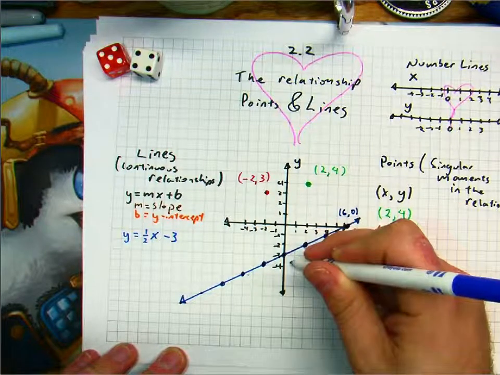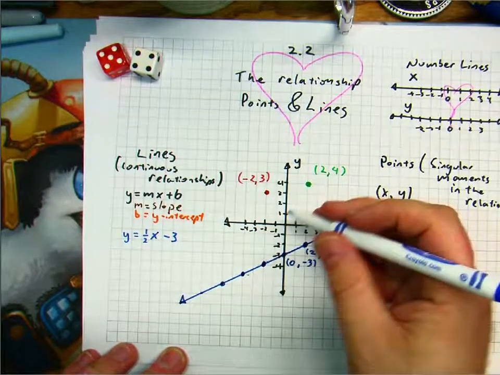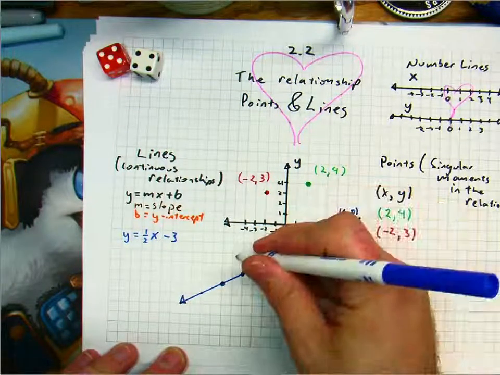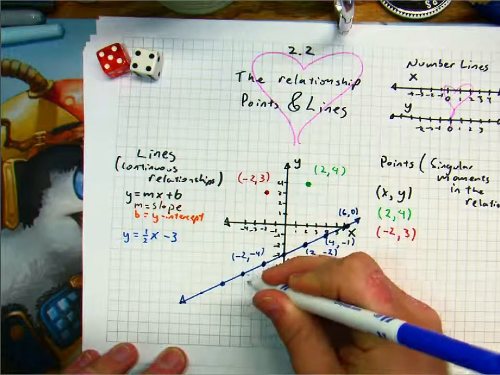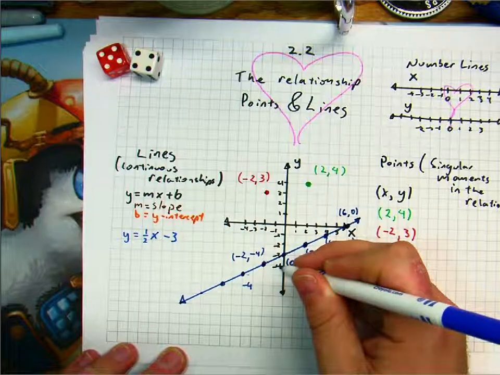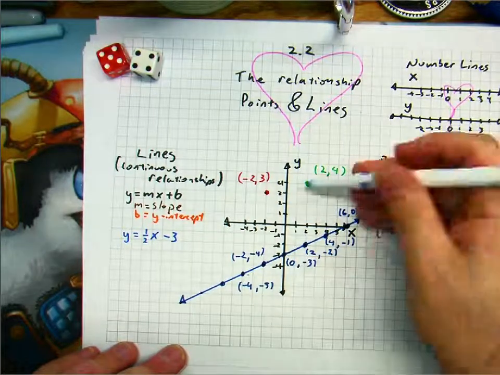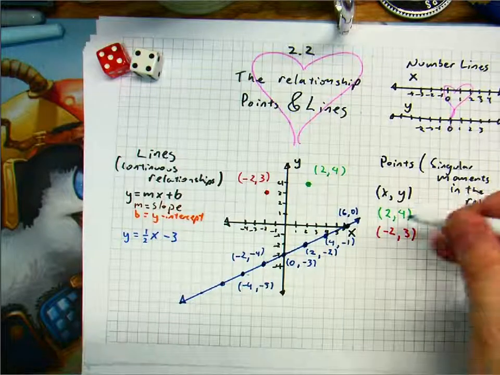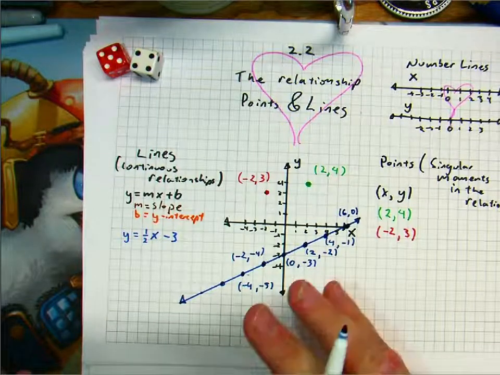And this is the point 0, -3. This is the point -2, -4. This is the point -4, -5. And it goes on and on. Each point has its own name, right? But what I want you guys to see is that the line is just an infinite number of points.